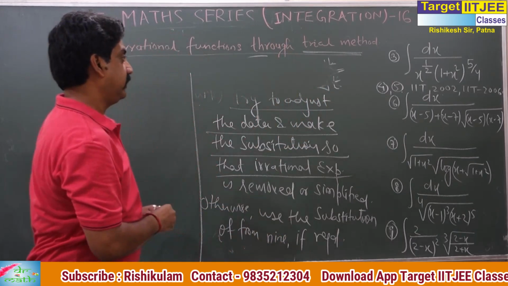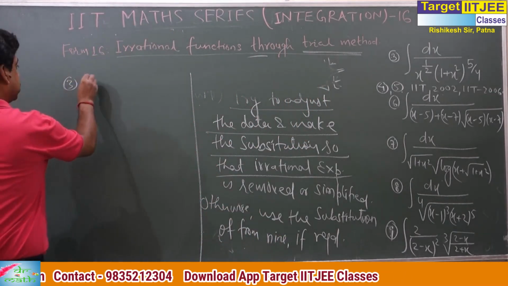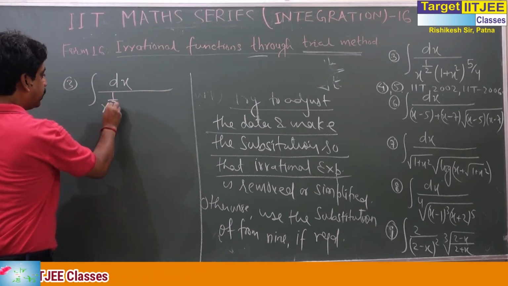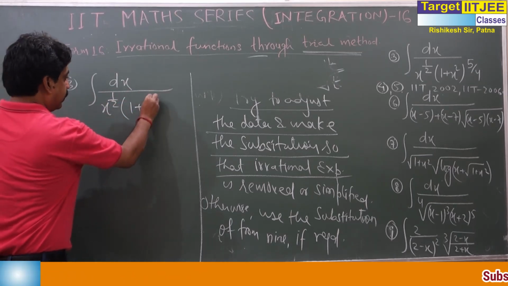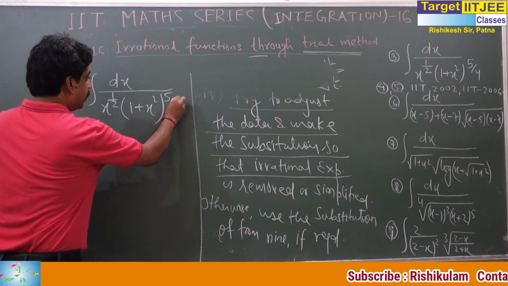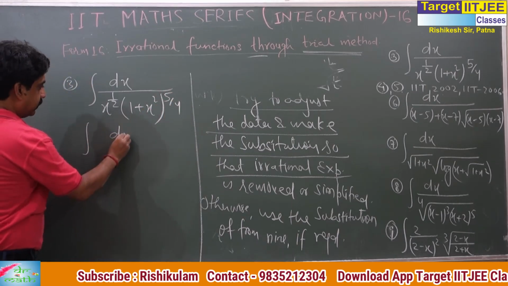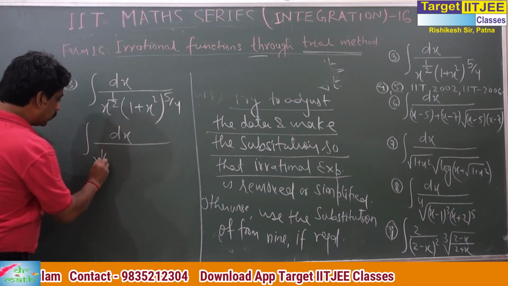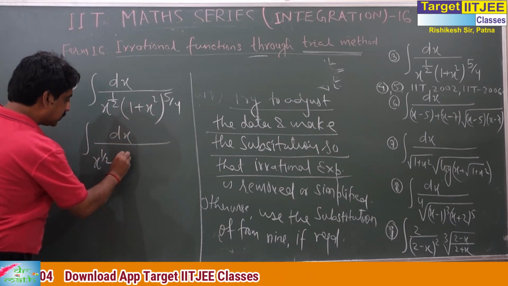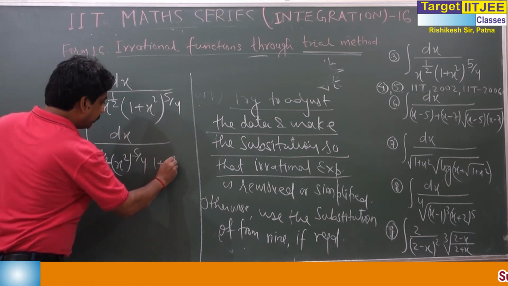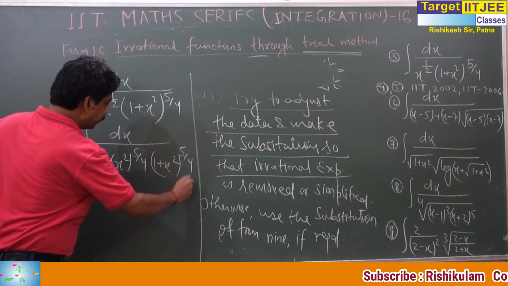Come to question number 3. Simple. The power is 5 by 4. What will you do? You will take x square common. This x square common means x square to the power 5 by 4 common, 1 plus 1 by x square, to the power 5 by 4.